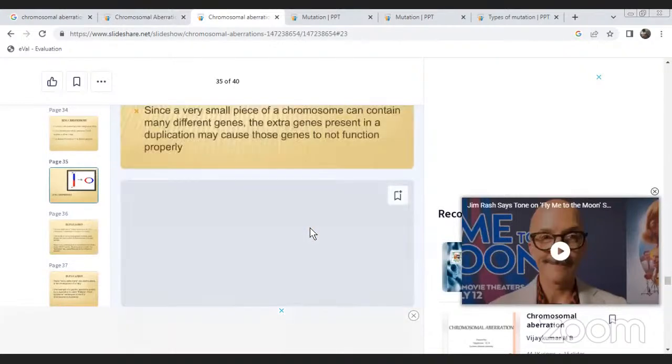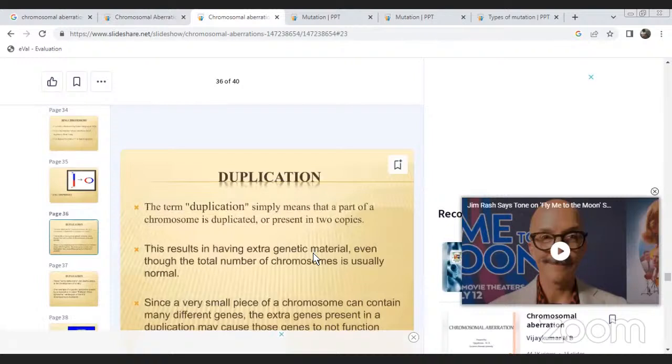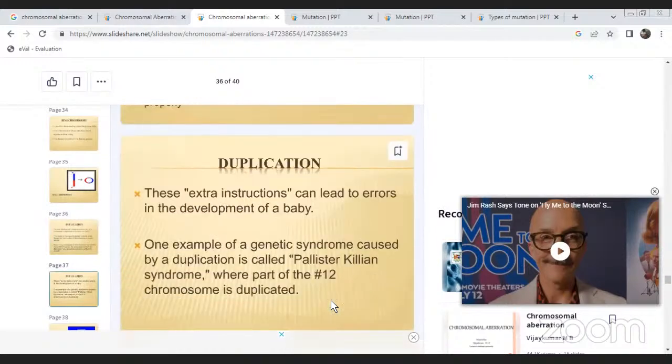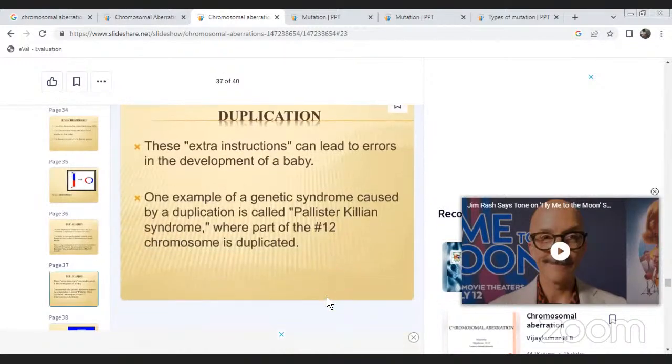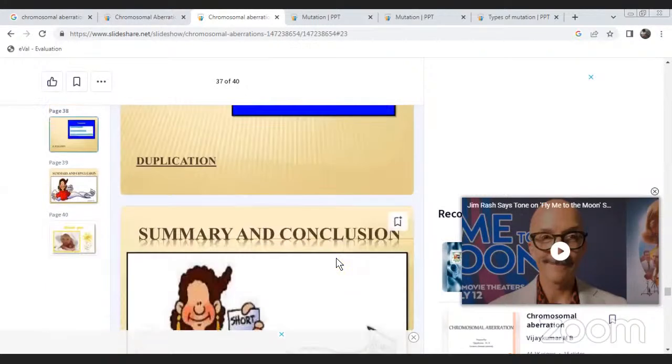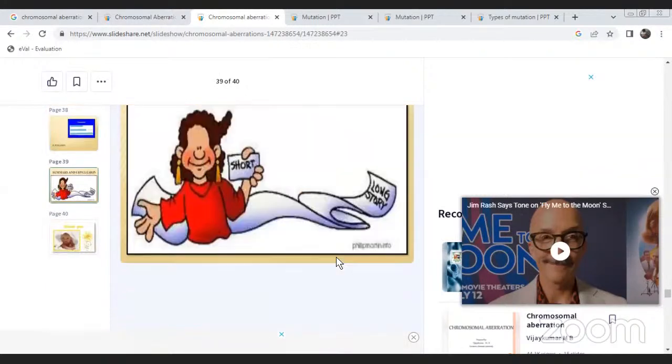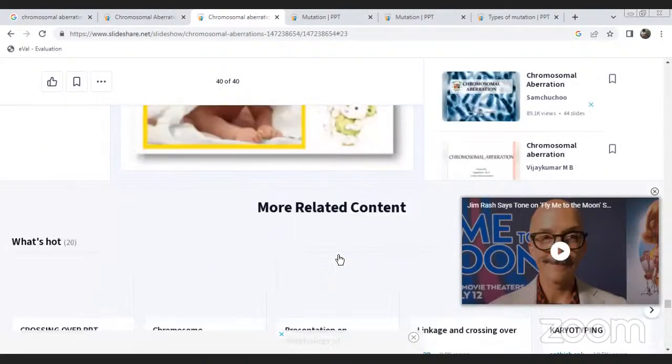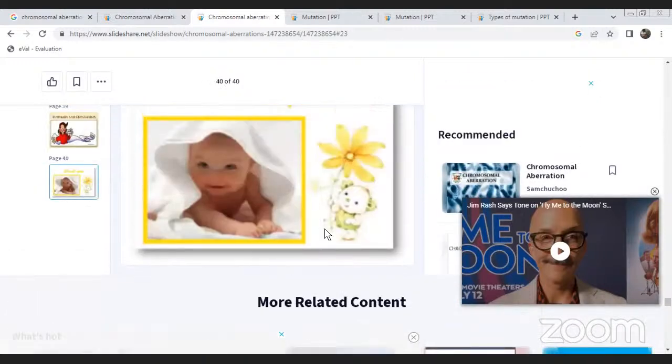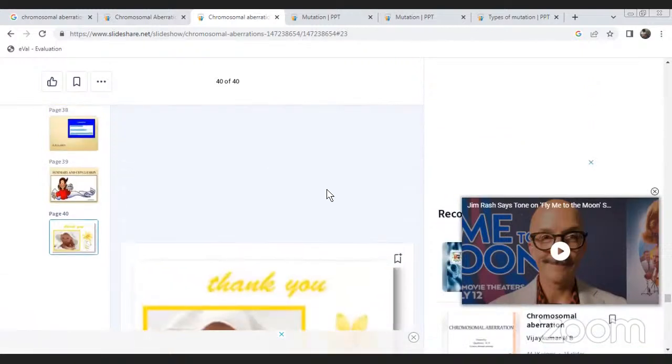Duplication. Let us discuss duplication: an extra chromosome segment, which simply means part of the chromosome is duplicated and present in two copies. These are the chromosome abnormalities.